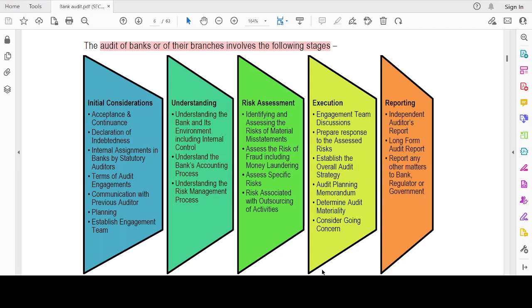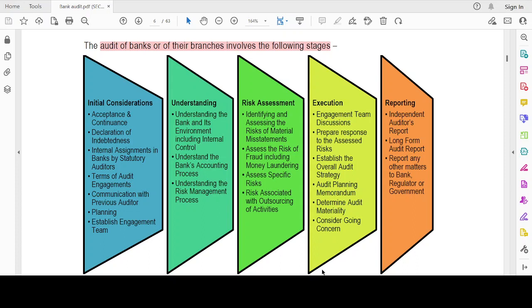The third stage would be risk assessment. I have understood, now I have to assess the risk. Identifying and assessing the risk of material misstatement. Assess the risk of fraud, including money laundering. Assess specific risk. Risk associated with outsourcing of activities. So there are 4 types of risk: I have to identify and assess the risk of material misstatement, the risk of fraud, including money laundering, and the specific risk associated with outsourcing of activities.